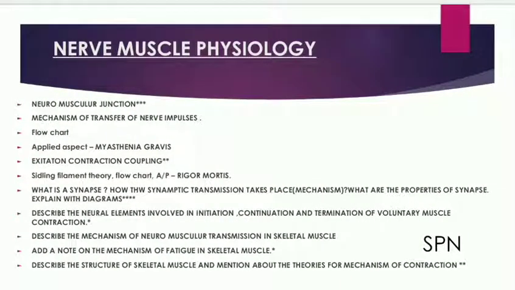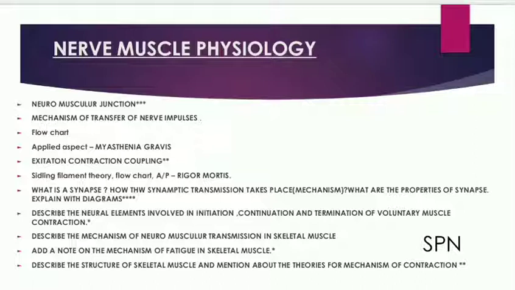Nerve muscle physiology, it can be asked as neuromuscular junction, most important, mechanism of transfer of nerve impulses in a flow chart, applied aspects to myasthenia gravis, and about myasthenia gravis, it is an autoimmune disorder, and excitation contraction coupling, sliding filament theory, flow chart, applied aspects, and what is rigor mortis? It can also be asked, but it is an anatomic question.